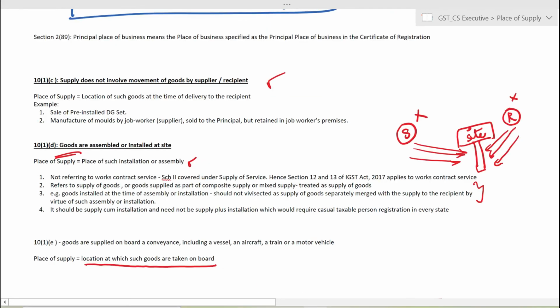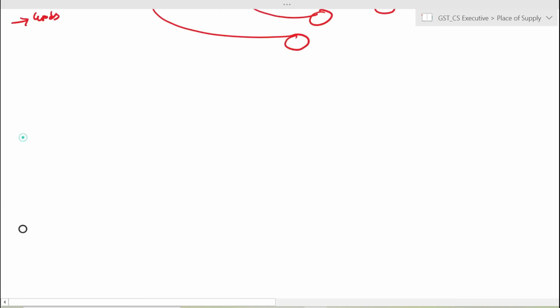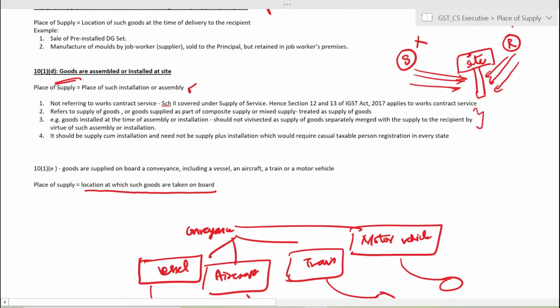The last subsection covers the goods being supplied on board a conveyance. So when we read this transaction, two limbs of the transaction occur to our mind. One is the goods being supplied to the operator of the conveyance, and the other is the goods being supplied by the operator of the conveyance to the passenger.